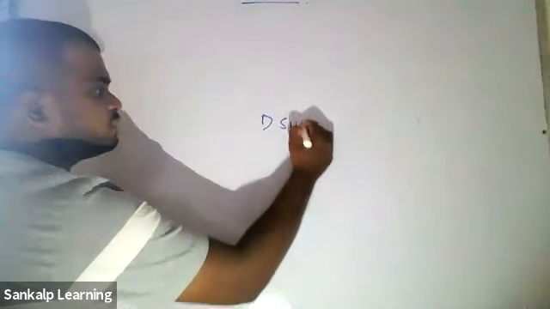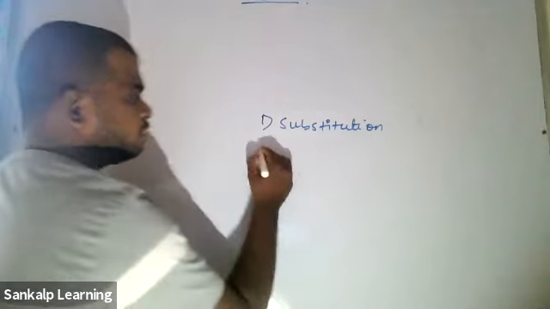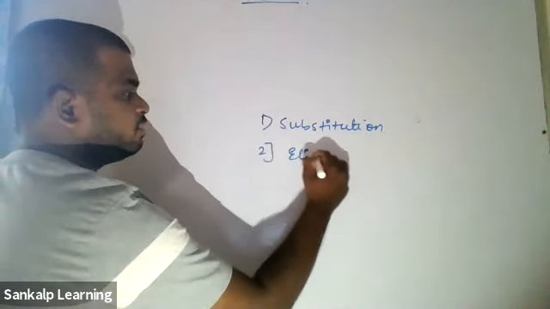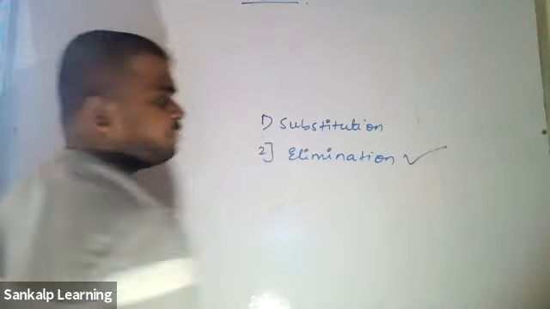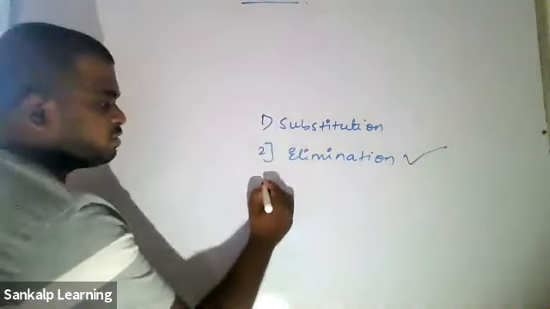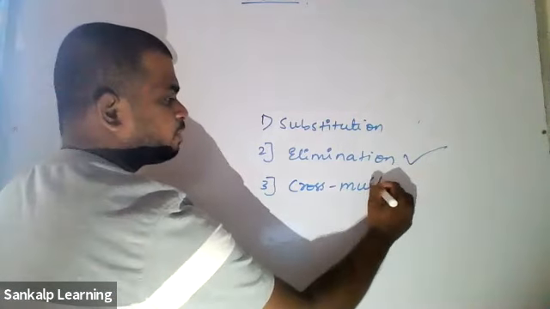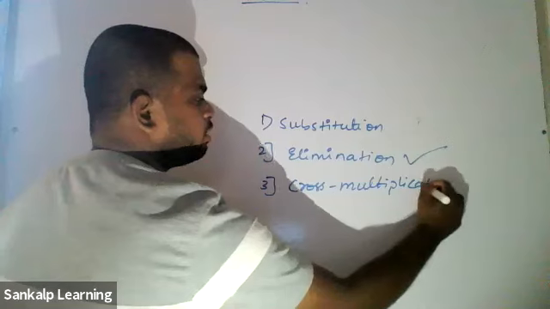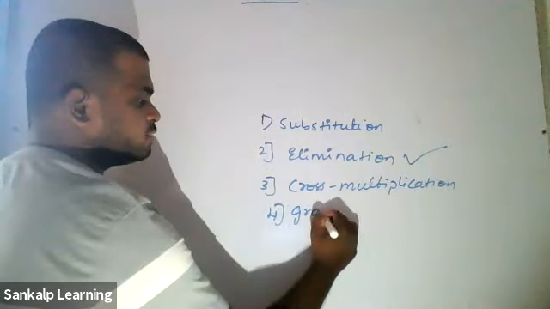One is known as the substitution method, which we'll be doing today. The second one is the elimination method, which is very important because we're going to use this in many places, and it is easy also. The third one is the cross multiplication method. And the fourth one is the graphical method, which is also very important.